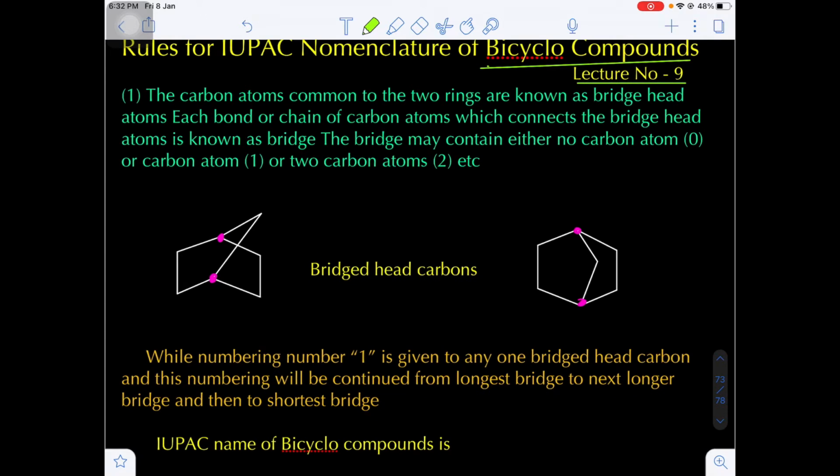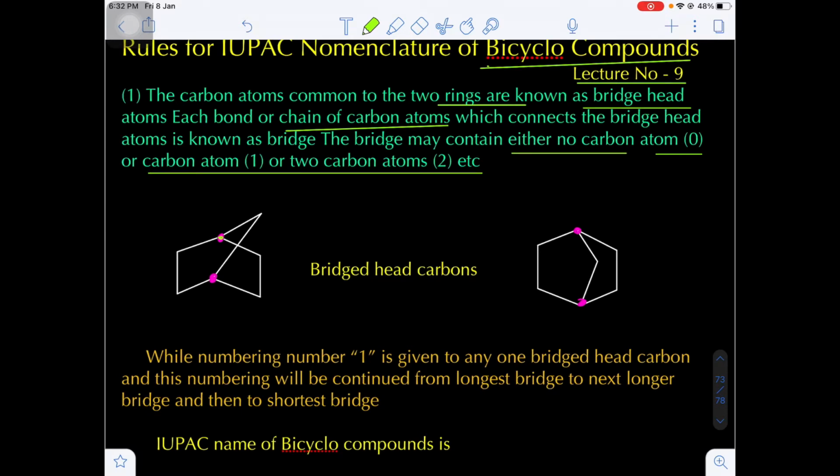Two carbon atoms will be common to the two rings, and these two carbon atoms are referred to as bridgehead carbon atoms. And each bond or each chain of carbon atoms which connects the bridgehead atoms is known as a bridge. The bridge may contain either no carbon atom, zero carbon atoms, one carbon atom, or two carbon atoms, etc. What is the meaning of this?